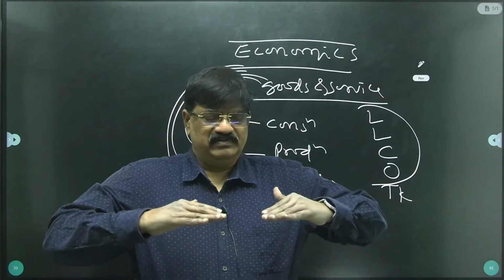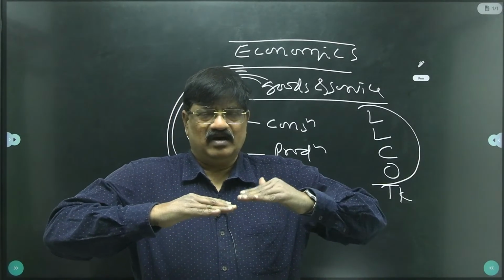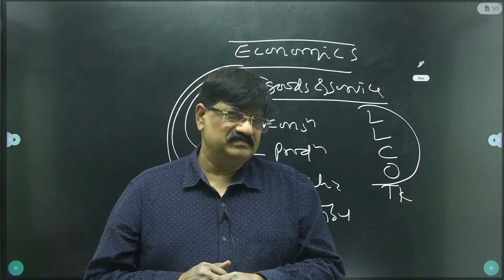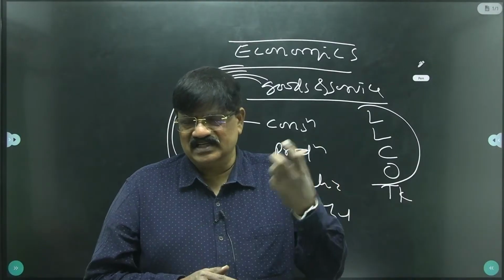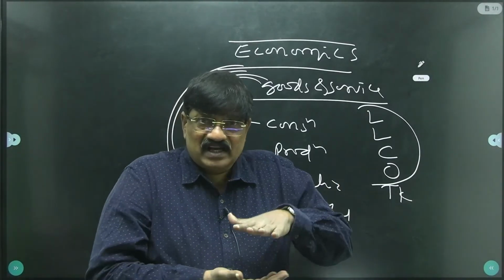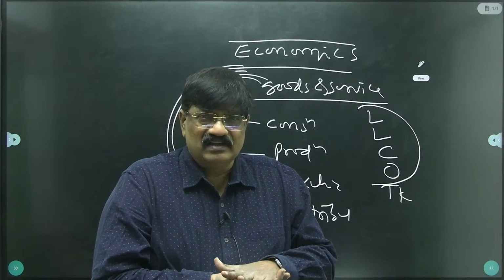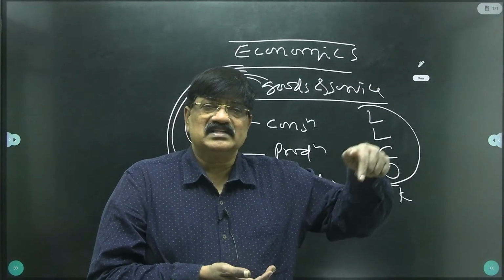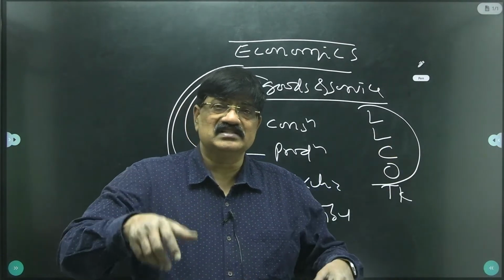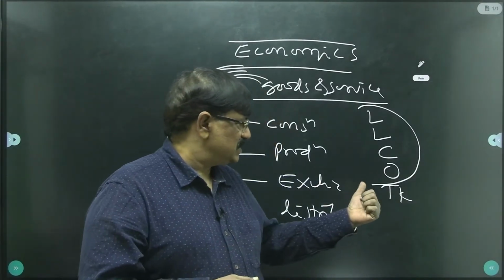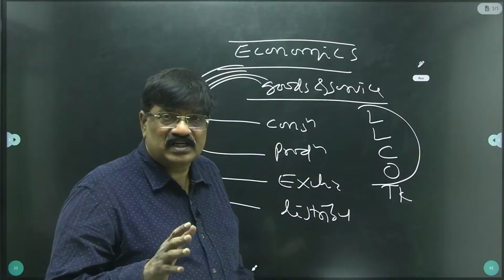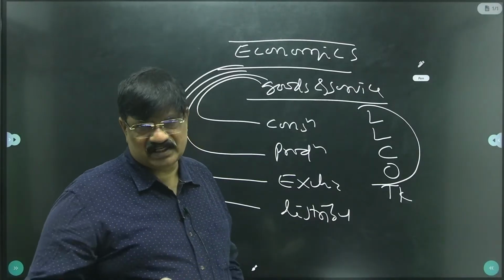For example, between China and America, America is having a trade deficit. Of course, America is the number one ranked country in national income. However, America is having a trade deficit with China. The reason is America is a service-based economy and China is a goods-based economy. I think it's clear. So it is understood that exchange means market, domestic market, international market.